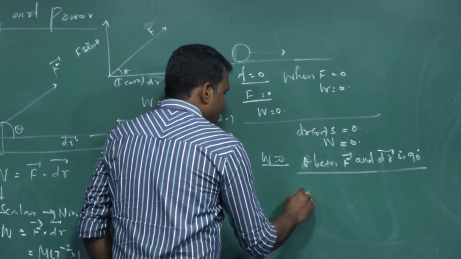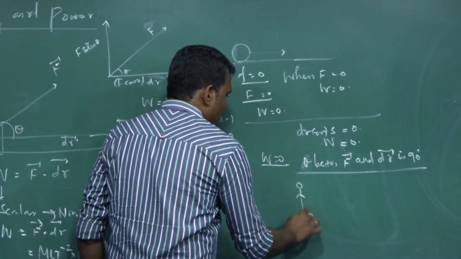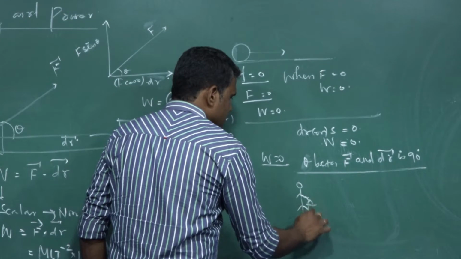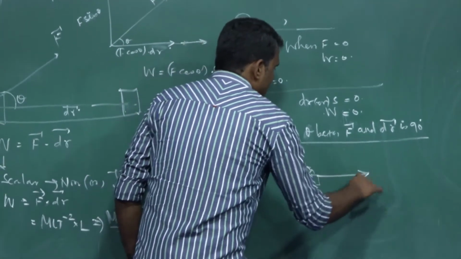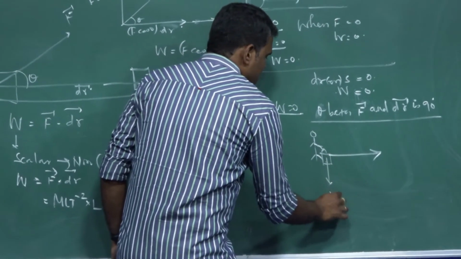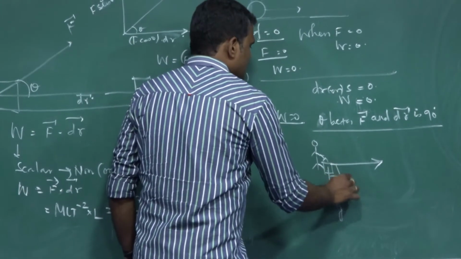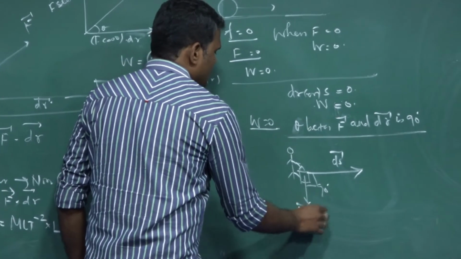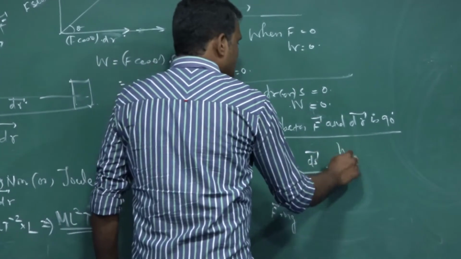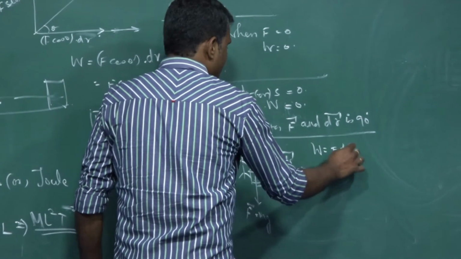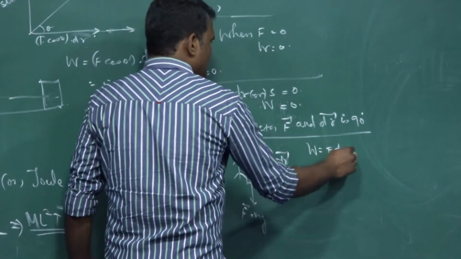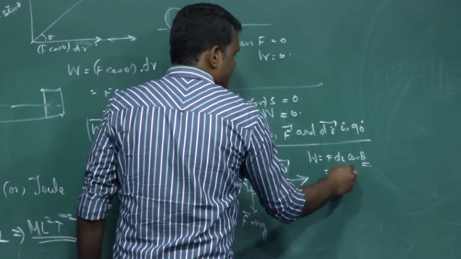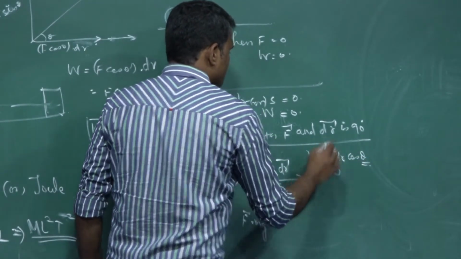So I can say, if a person lifts a bucket full of water and is moving in the horizontal direction, the weight mg will be acting in the downward direction. The angle between the displacement and the force is equal to 90 degrees. As per the equation, W equals F dr cos theta. Here theta is 90, cos 90 is 0, so work done is 0.